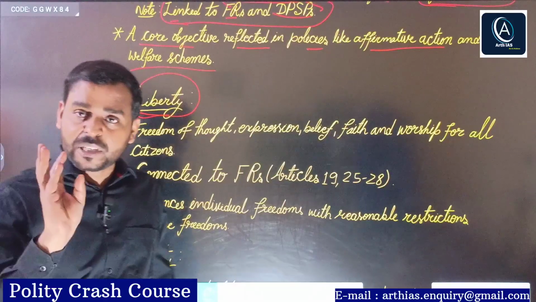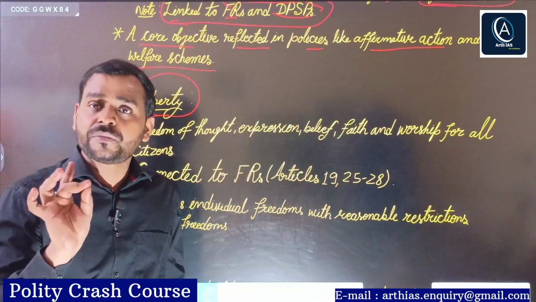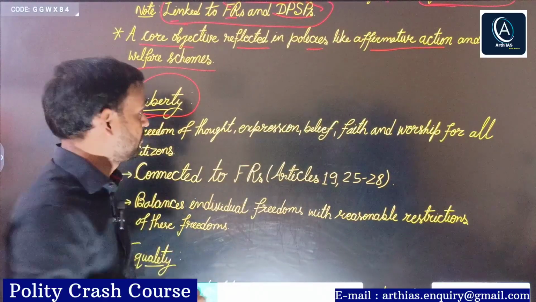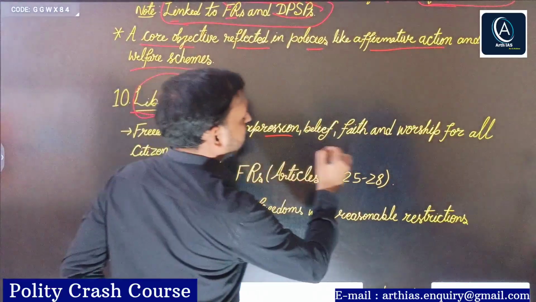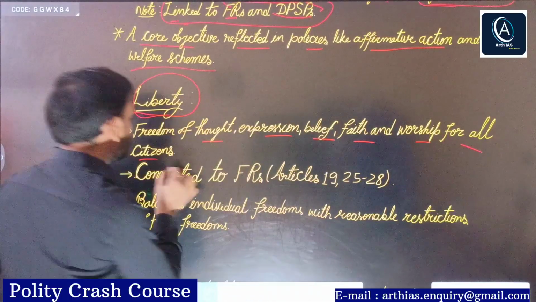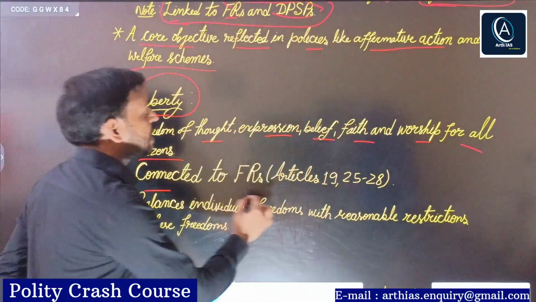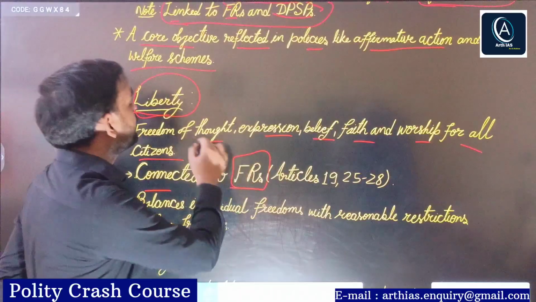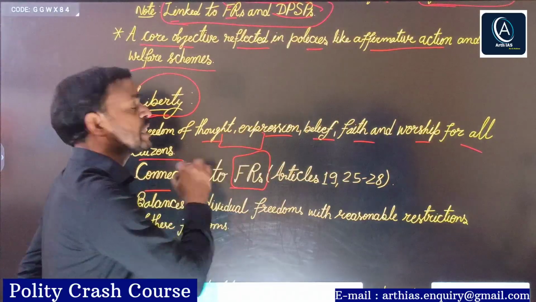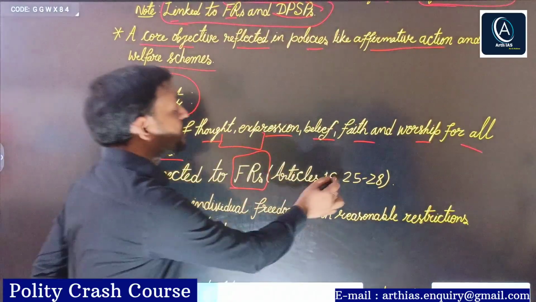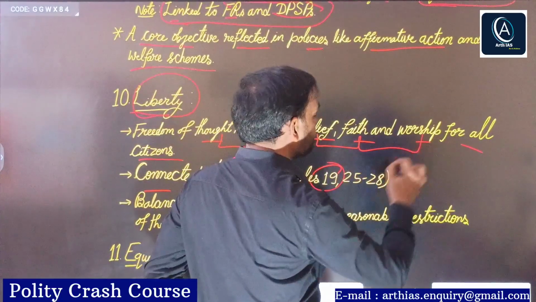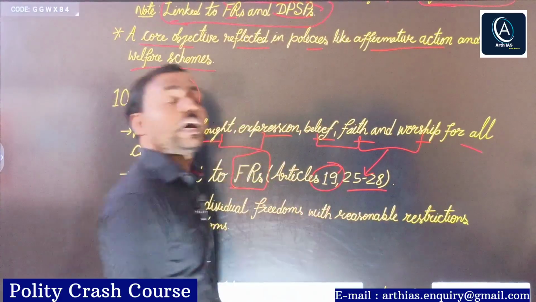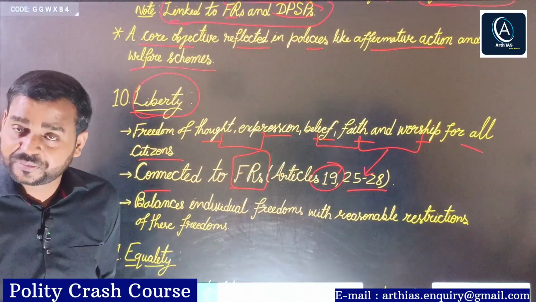Again, I am repeating: liberty of thought, expression, belief, faith, and worship for all citizens. Again, connected to fundamental rights. Why? Because you do know freedom of speech and expression, thought and expression, is related with Article 19, and all these 3, belief, faith, and worship, is related with Article 25 to 28.